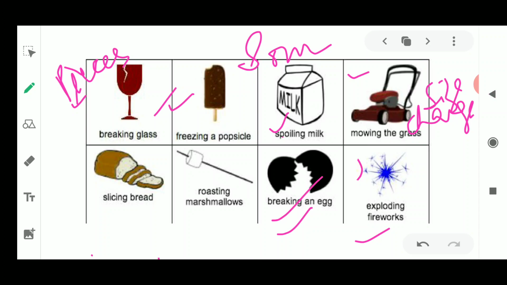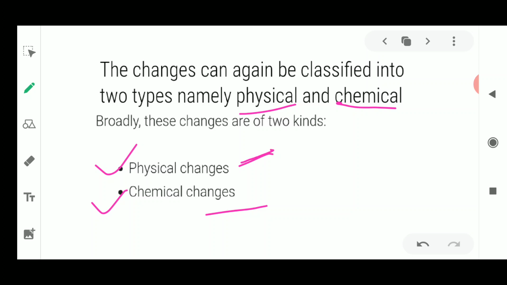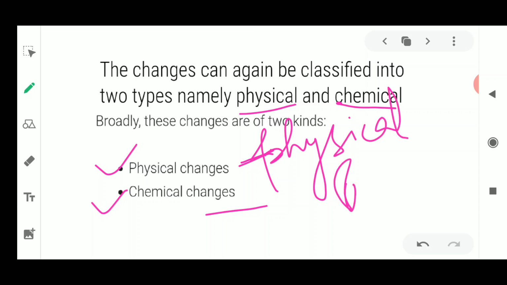Fine. Now here we have to discuss only two types of changes, that are classified as physical and chemical changes. These two types of changes only we have to discuss. Now what do you mean by physical and chemical changes? Physical changes means those changes which are taking place in the physical properties. Now what kind of physical properties? Physical properties means the properties which you could feel, which you could see very easily.